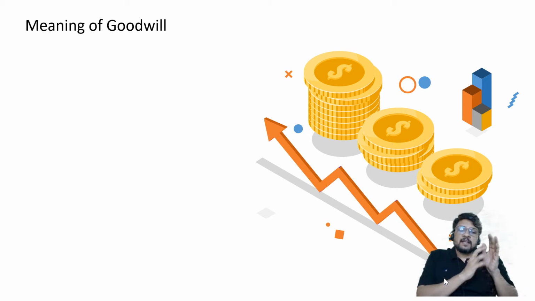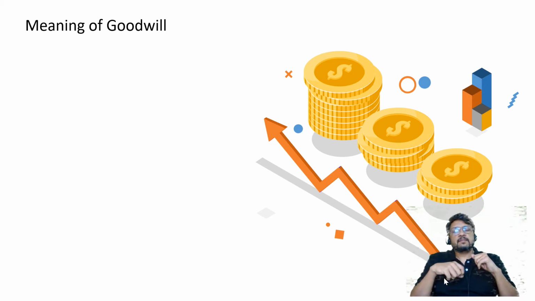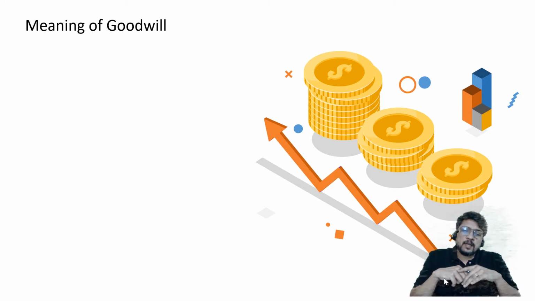So I can say land and building is one asset. Land and building is an asset. Plant and machinery is an asset. Furniture is an asset. Similarly, goodwill is an asset of the firm. Goodwill is an asset of the business. Goodwill helps you to make profits in the business.